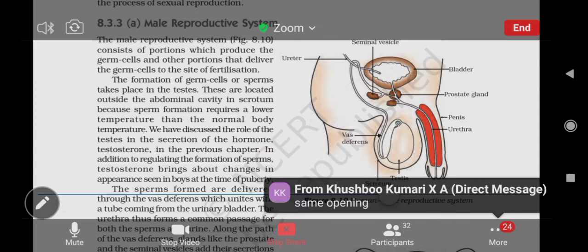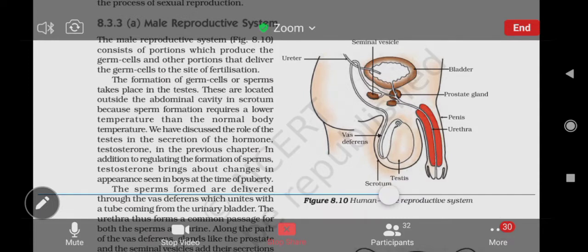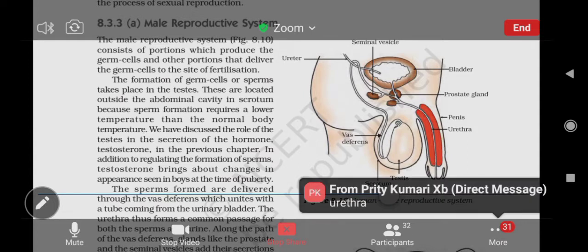Very good. Same opening. So ultimately we can say the urethra, which was carrying the urine, also will carry the sperm. Very good. Correct. So any more queries you have from this?